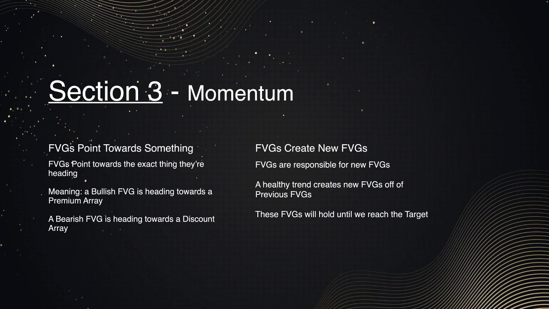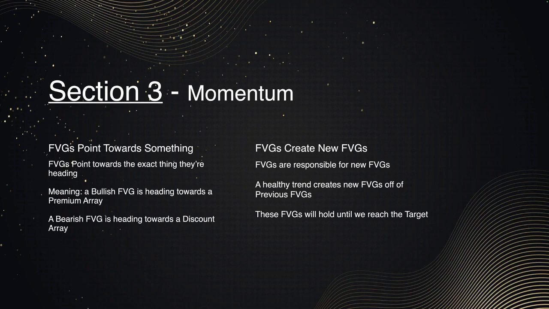Again, this leads me back to foundation level number 1, right? Where we have bias. What is bias again? Bias is the first thing we do and what we want to determine when we come into the chart, which is our direction. Our direction is simply said, are we bullish or are we bearish overall? So not in the next hour we are bullish, in the next 3 hours we might be bearish to then bullish. No. Overall on the chart, what are you expecting from price action? Are we going lower or are we going higher?